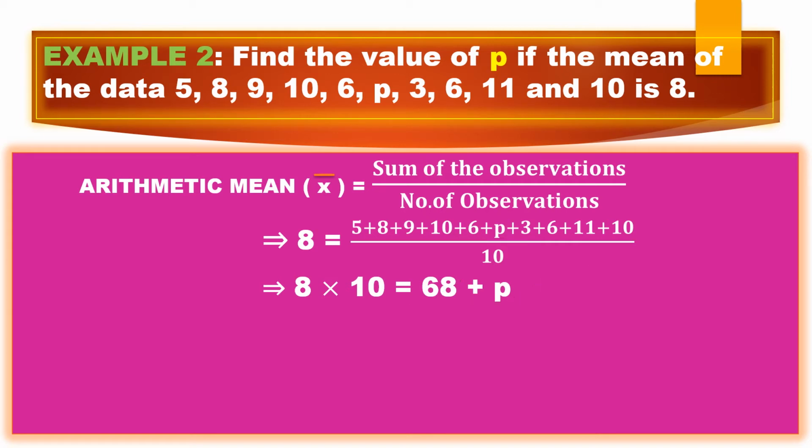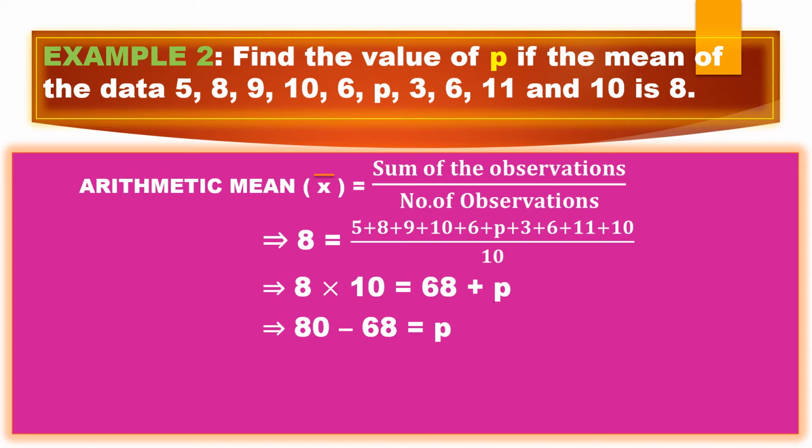Here, why did I write 8 into 10? Whenever division goes to the other side, it becomes multiplication. When plus goes to the other side of the equal sign, it becomes minus, minus becomes plus, multiplication becomes division and division becomes multiplication. Here 10 is dividing, so it goes as multiplication. So 8 into 10 equals 68 plus P. We know 8 into 10 is 80, equals 68 plus P.